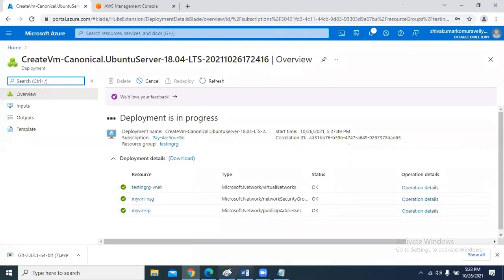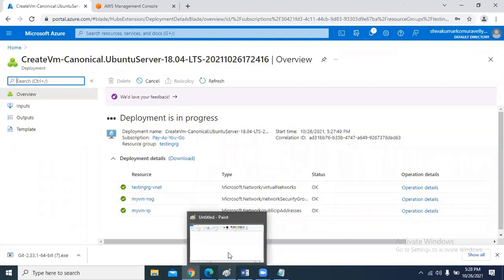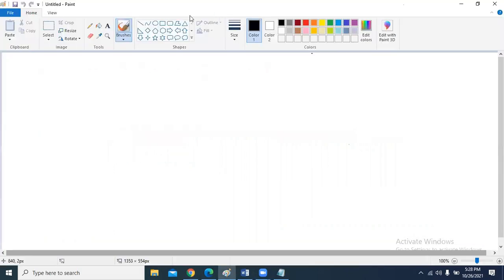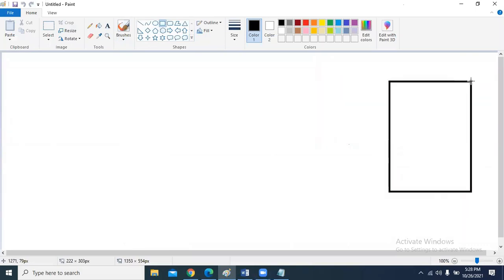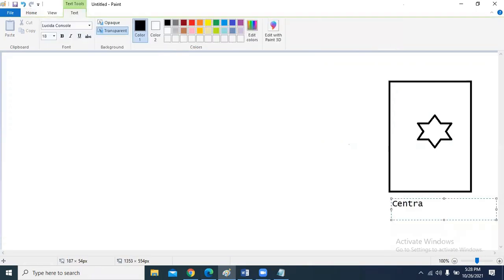Now, once the virtual machine is created, our next task is to connect to this virtual machine. Assume this is my Azure cloud platform. Here I created one virtual machine. Let us assume this star is my virtual machine. Now this is running. Where is it running? Central USA. The VM is physically located in Central US.